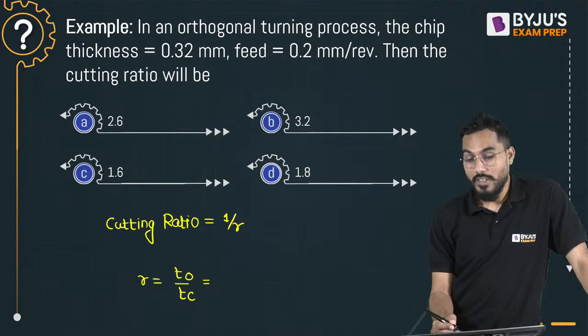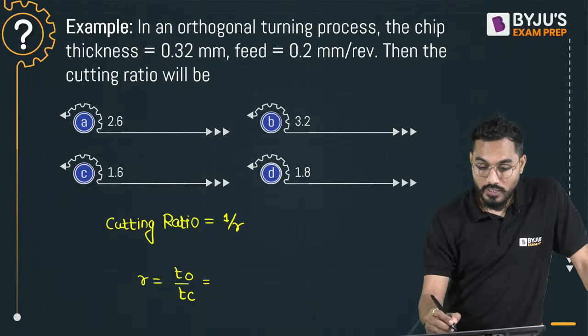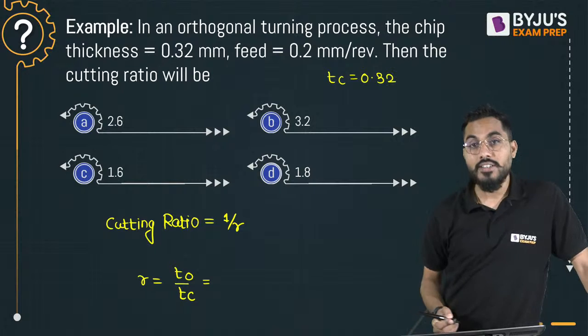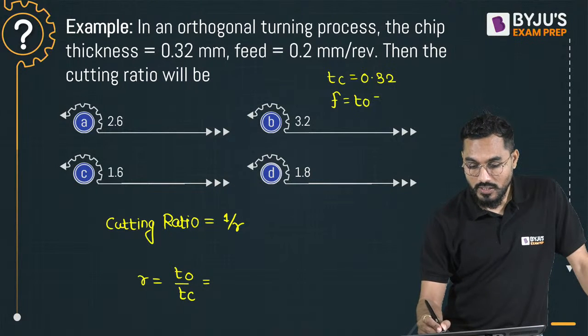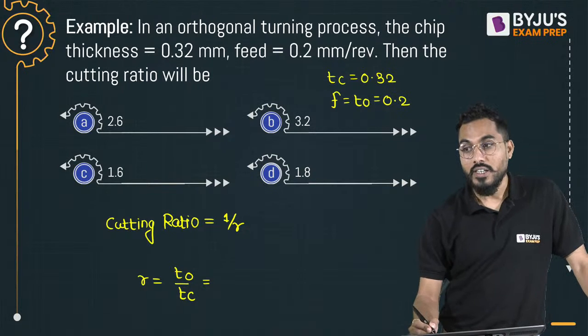Uncut chip thickness divided by thickness of the chip. What is uncut chip thickness? It is given thickness of the chip. What is that? TC, 0.32, and feed is given. But when the feed is given, feed has to be considered as what? Uncut chip thickness. There are certain rules. How to select it? There are 3 rules.